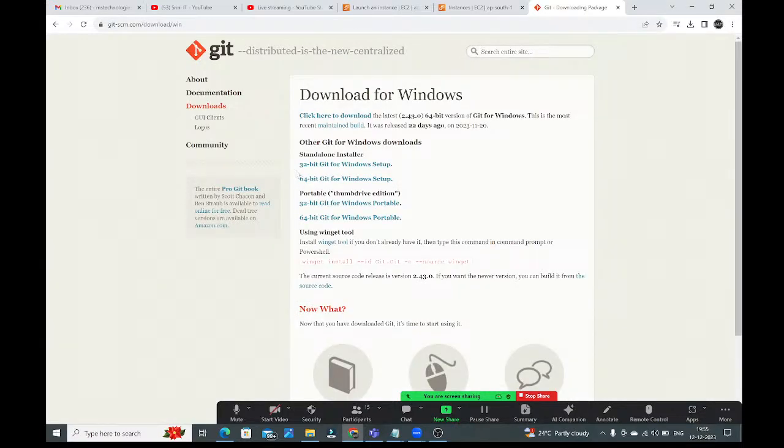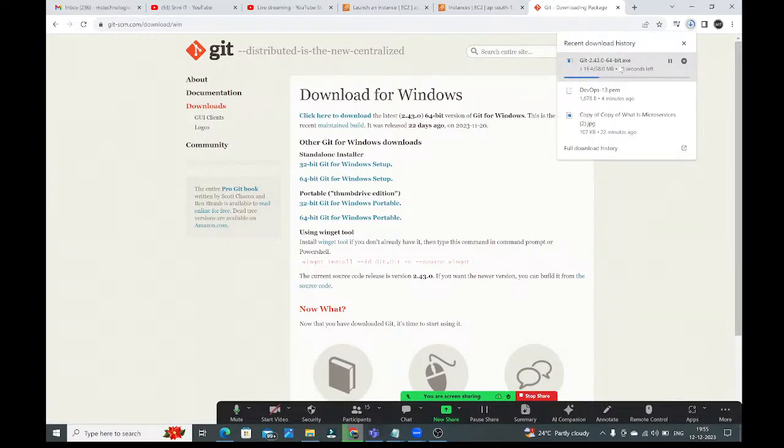Based on your system configuration, whether it is 32-bit or 64-bit, you need to select, guys. Otherwise, you can click here to download the latest 2.43.0 64-bit version of Git for Windows. Based on your system configuration, you can choose. Now it is downloading the .exe file in our downloads folder.